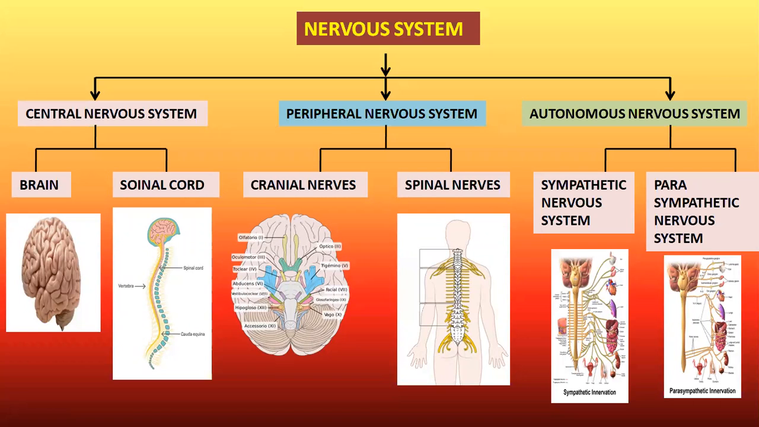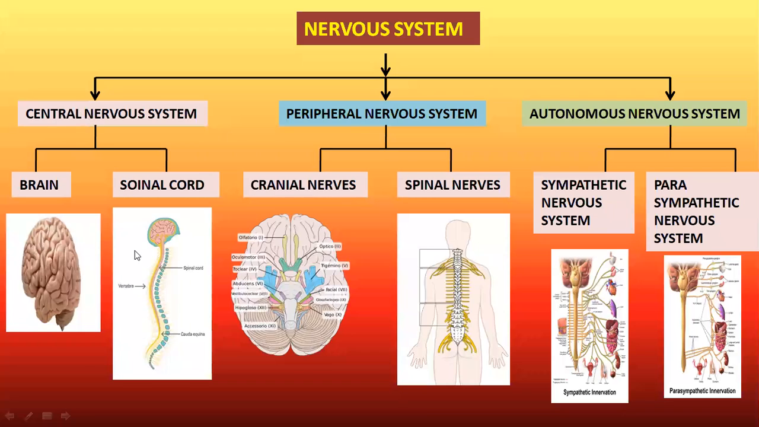Next, coming to the human neural system. The human neural system is divided into three parts: central nervous system, peripheral nervous system, and autonomous nervous system. So how many parts are there in the nervous system? Three parts: central nervous system, peripheral nervous system, and autonomous nervous system.